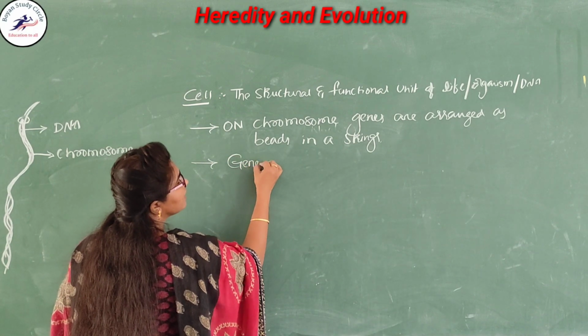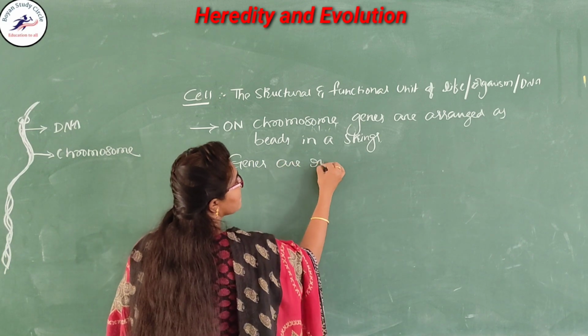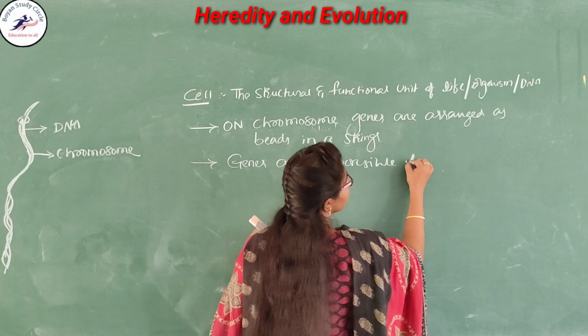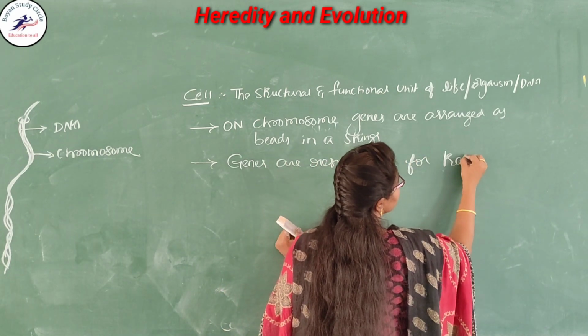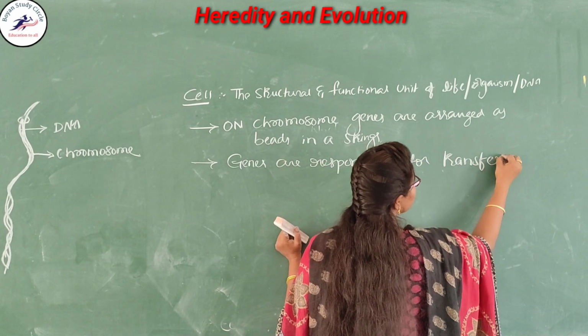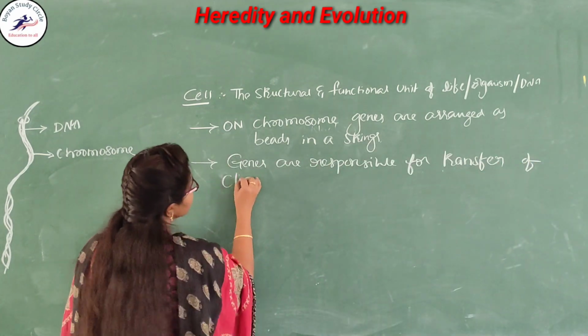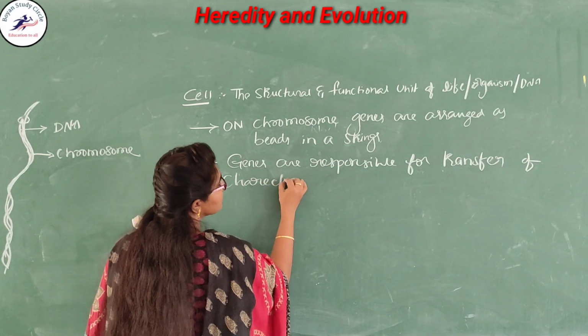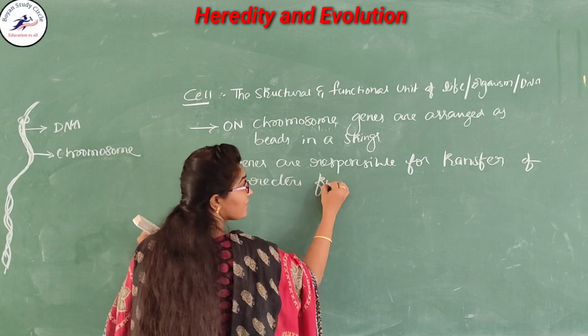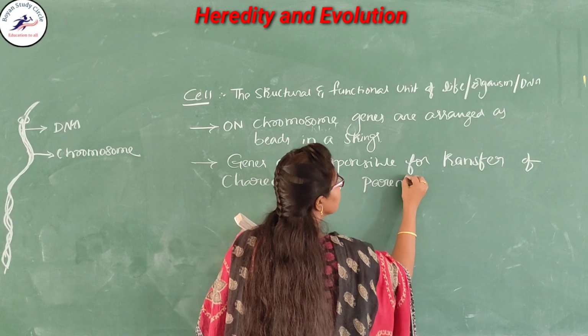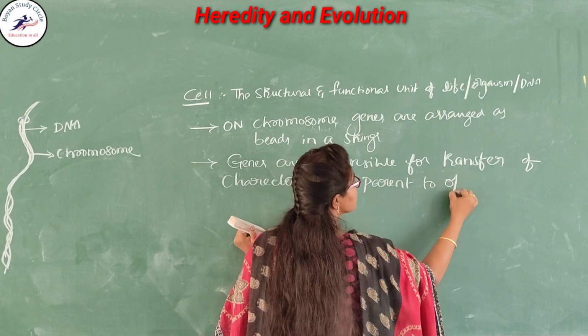Genes are responsible for the transfer of characters from parent to offspring. Very good.